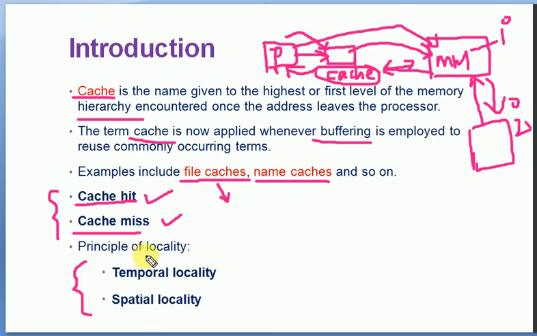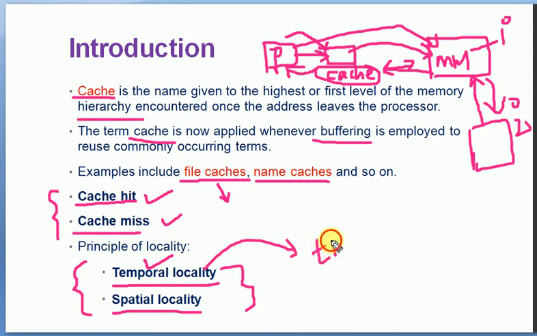Now cache uses the concept of principle of locality. That means there are two types of principle of locality concepts. One is temporal locality and the second one is spatial locality. Temporal locality means it is related to time. That means the most recently used data are stored inside the cache memory.